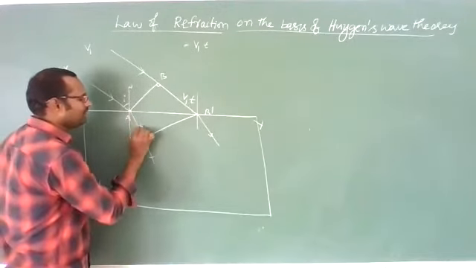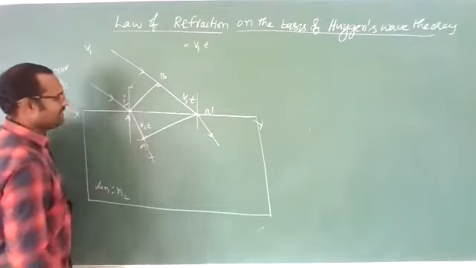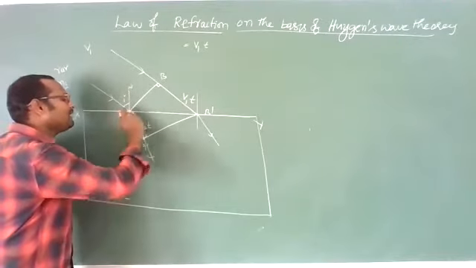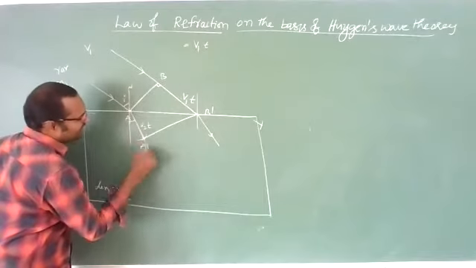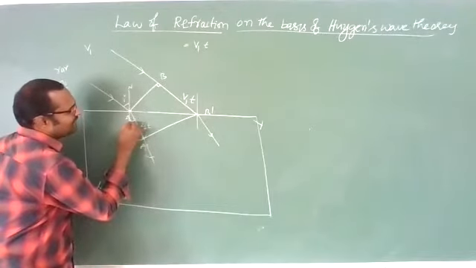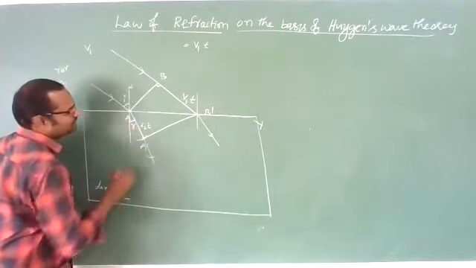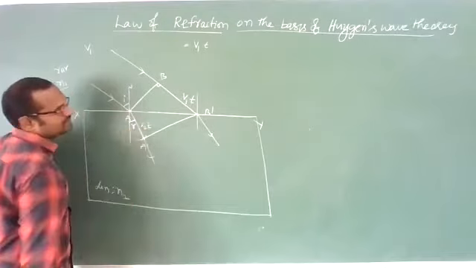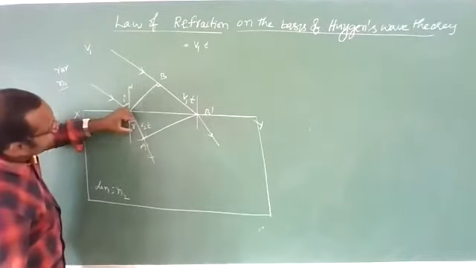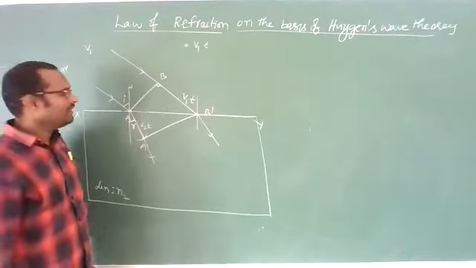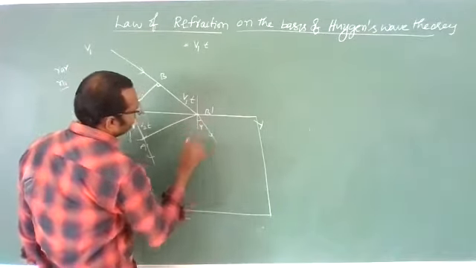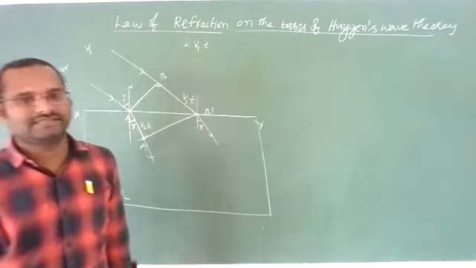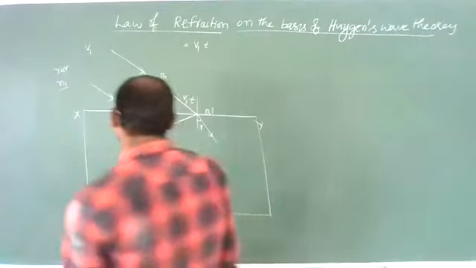Here only I write v t, the distance we will travel. Okay? Now, one more important point. We know that this is the refracted ray, this is the normal, and this angle we call the angle of refraction. Correct? Or else this angle we can also call the angle of refraction.